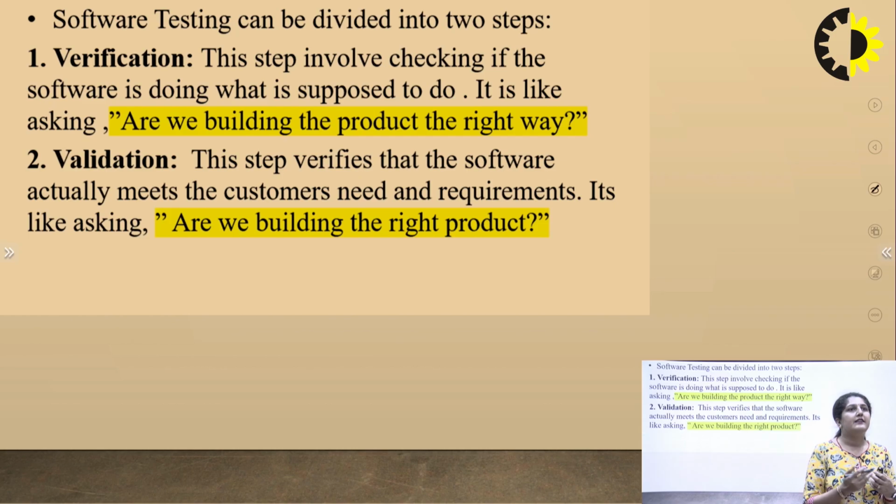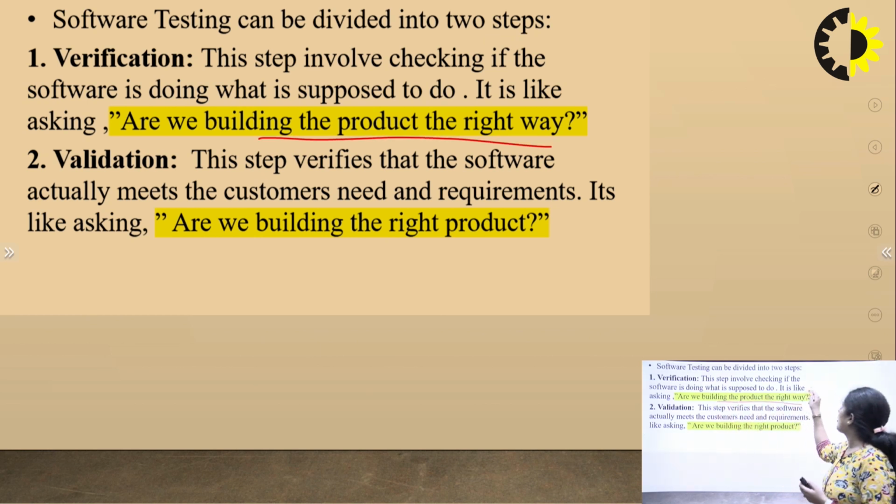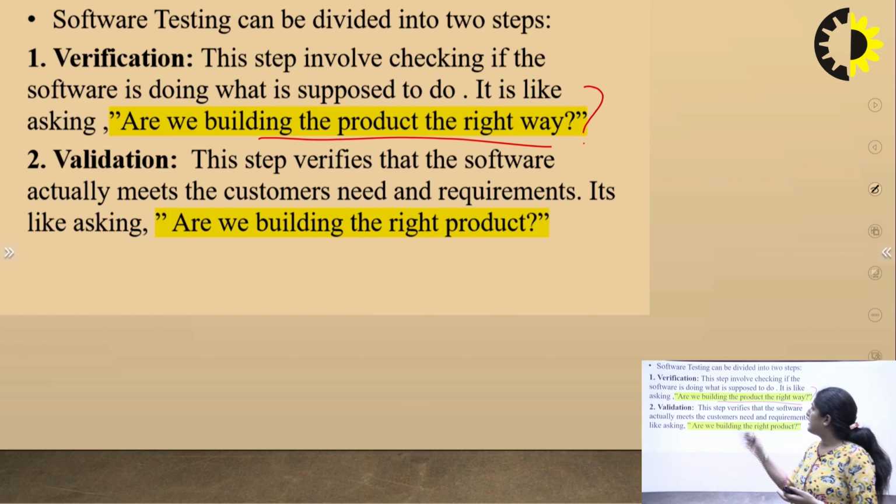Verification involves checking whether the software is doing what it is supposed to do. That means, are we building the product right? The question comes here. And validation is the step that verifies that the software actually meets the customer needs and requirements.